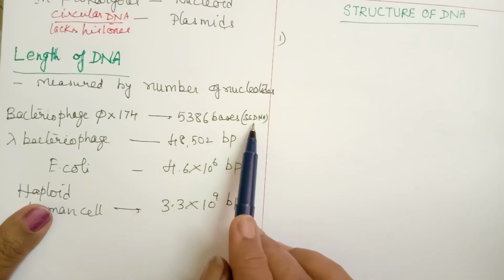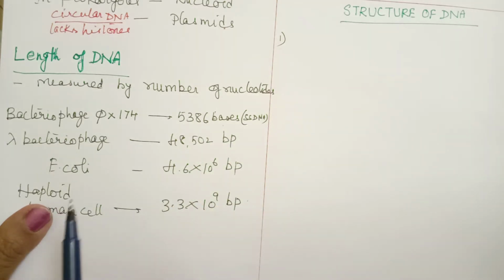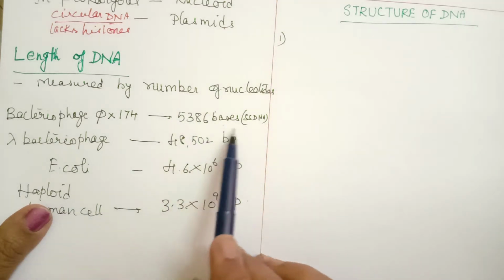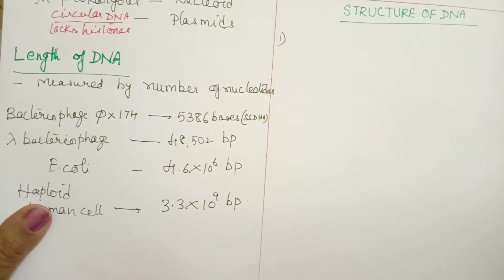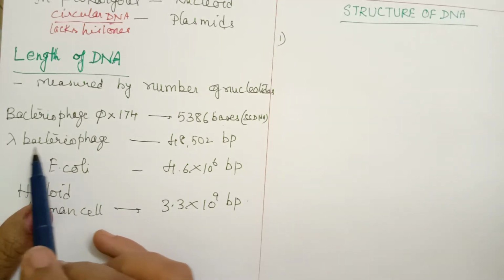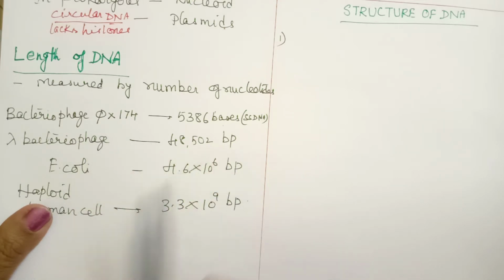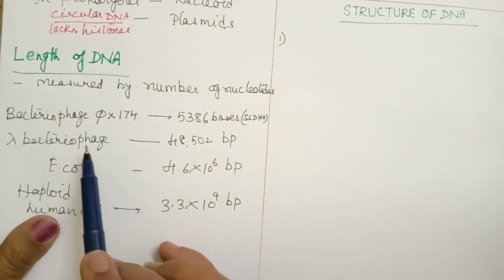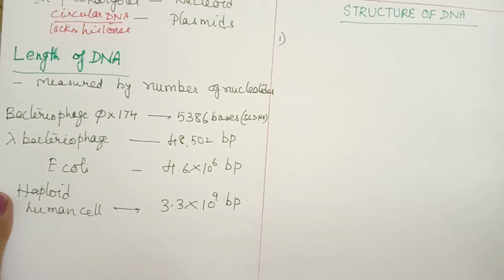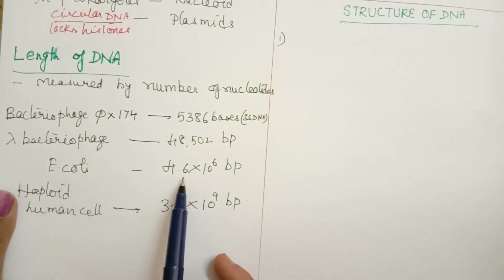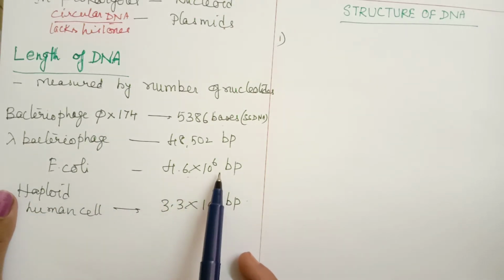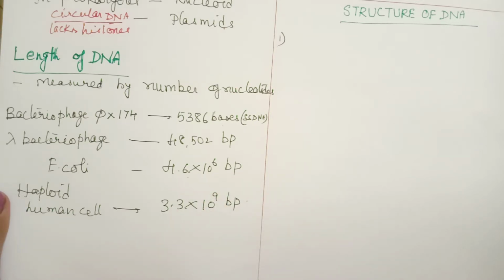It is a single-stranded DNA, so only bases, or nucleotides, are present. In lambda bacteriophage, 48,502 base pairs are present. This is a double-stranded DNA. In E. coli, about 4.6 x 10^6 base pairs are present.